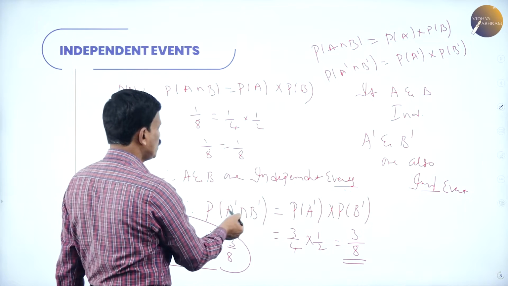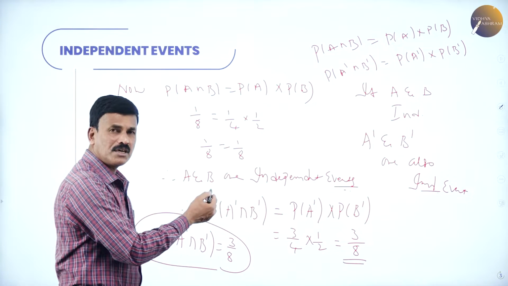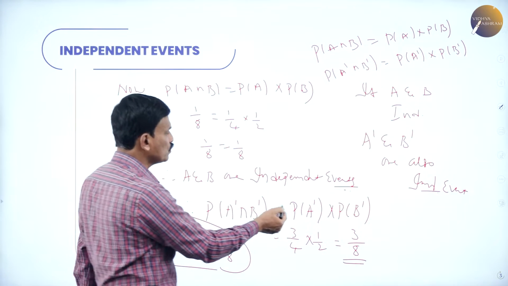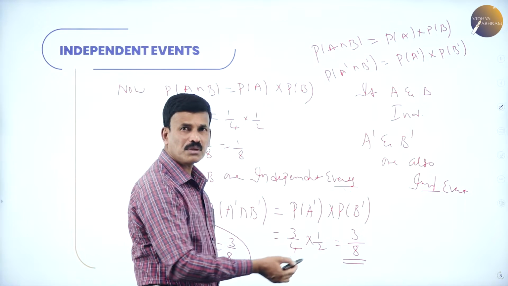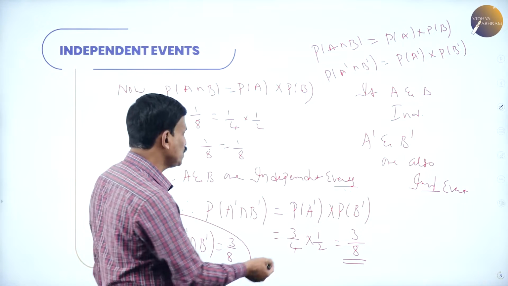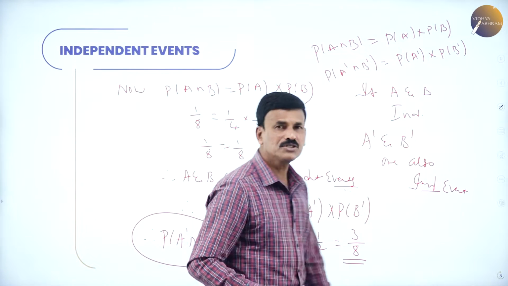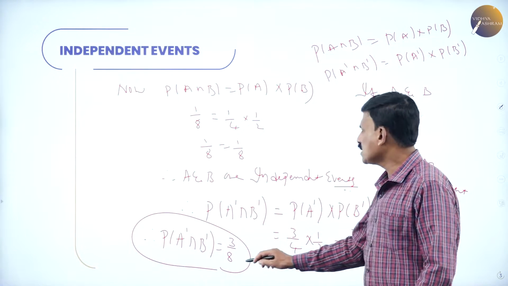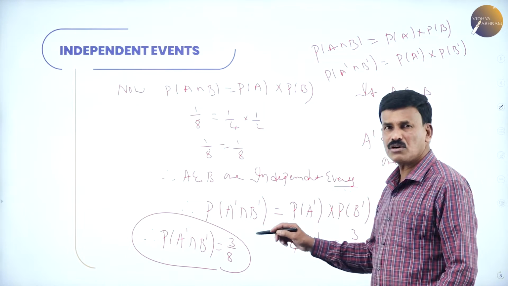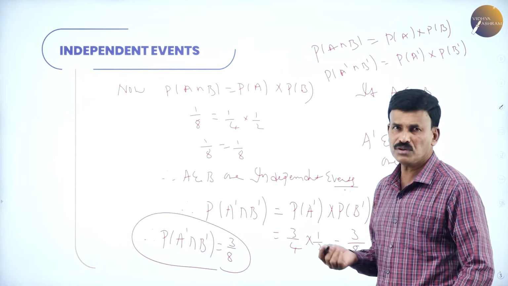So probability of A dash and B dash, that is probability of not A and not B, is equal to 3 by 4 into 1 by 2, that is 3 by 8. So hence the required answer, not A and not B, is 3 by 8. This is the probability. Hope you followed this.